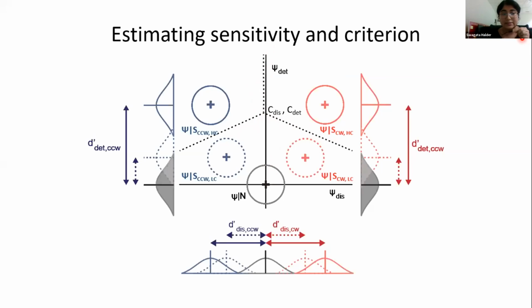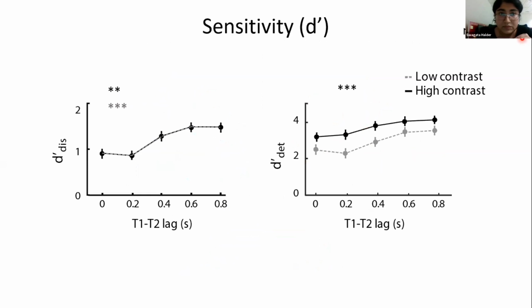Now, before I present the result, I would like to clarify one thing. I have tested many models with various constraints on the parameters, and I'm going to present the result of the model which best fits the data according to Akaike information criterion, or AIC. First look at the sensitivity. Here the x-axis is the T1, T2 lag or inter-target lag, and the y-axes are discrimination sensitivity and detection sensitivity.